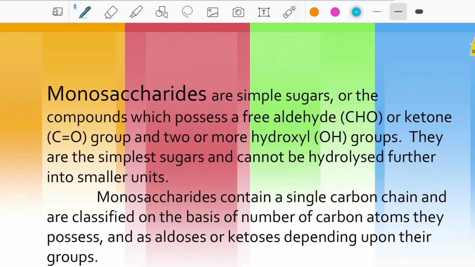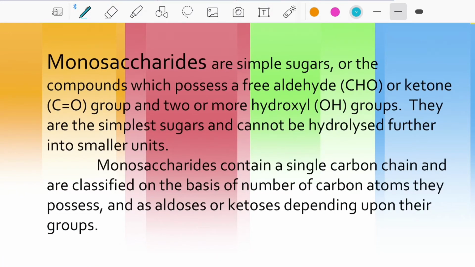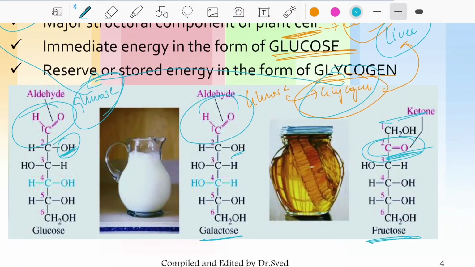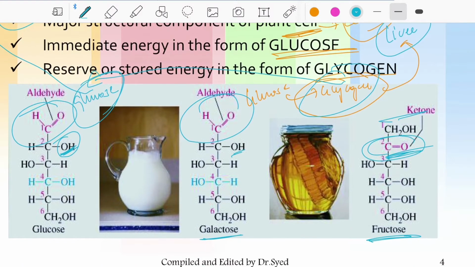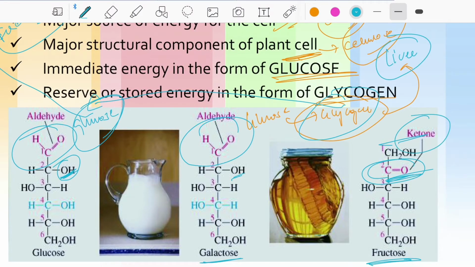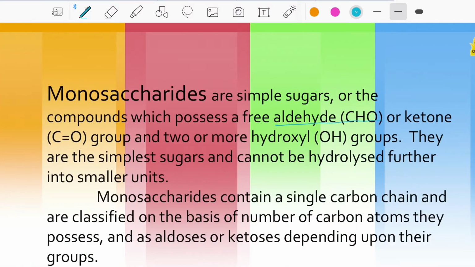Okay, let's discuss the monosaccharides first. Monosaccharides are simple sugar compounds which possess a free aldehyde group or ketone group. Previously we discussed that the aldehyde group is present in glucose and some of the monosaccharides, but a ketone group is present in some others. As we discussed, glucose and galactose consist of an aldehyde group, whereas fructose consists of a ketone group. Basically they are simple sugar compounds which possess a free aldehyde or ketone group. The ketone group is nothing but the C=O group, and 2 or more hydroxyl groups.